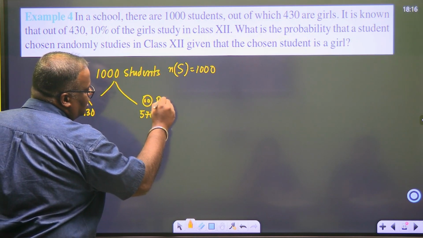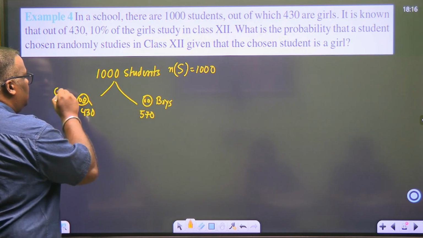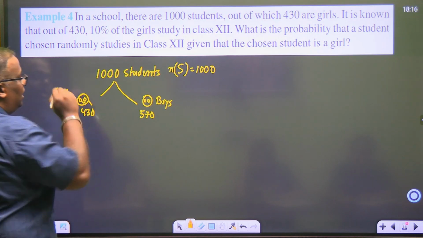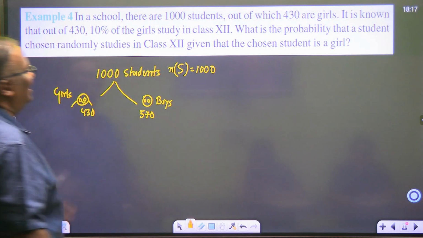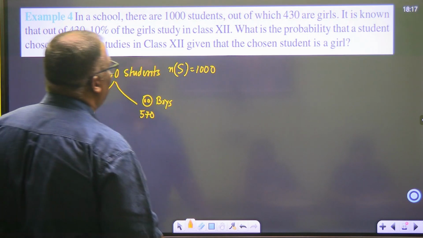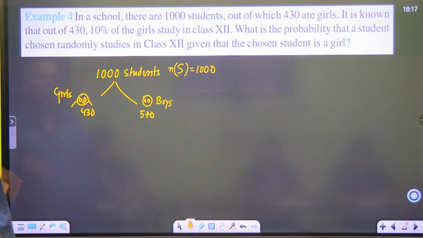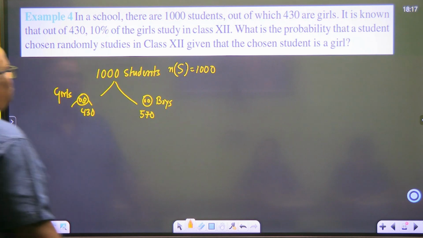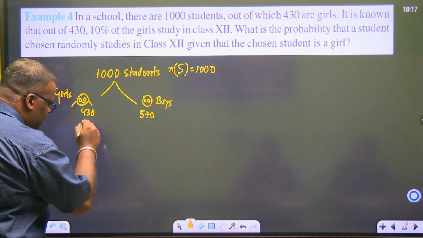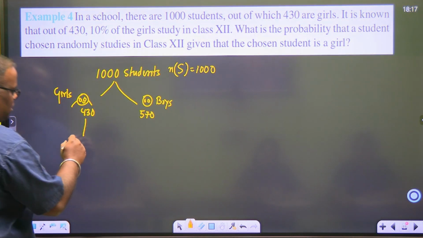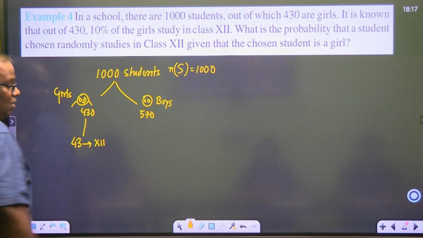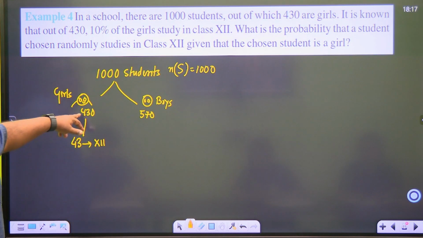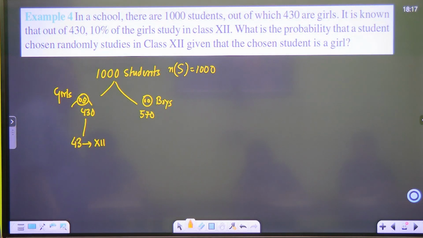570 boys, and these are girls. Today we start grade 10 also with probability only. So, boys and girls. It is known that out of 430 girls, 10% study in grade 12. That means 10% means 43 girls belong to grade 12. This will not be equally likely, so this will also come into play.